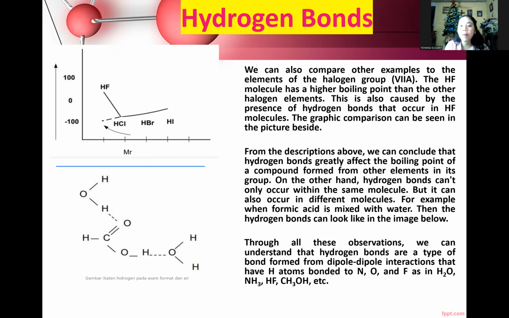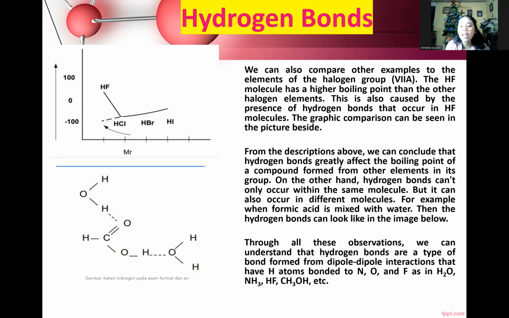We can also compare other examples with the elements of the halogen group, which is 7A, and the HF molecule has a higher boiling point than the other halogen compounds. This is also caused by the presence of hydrogen bonds that occur in HF molecules. The graphic comparison can be seen in the picture beside this above, and for the below, from the description, we can conclude that hydrogen bonds greatly affect the boiling point of a compound compared to other elements in